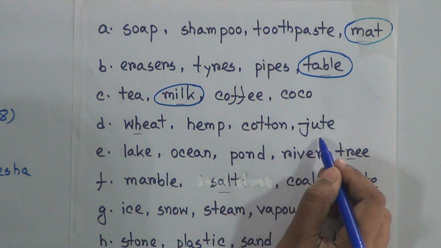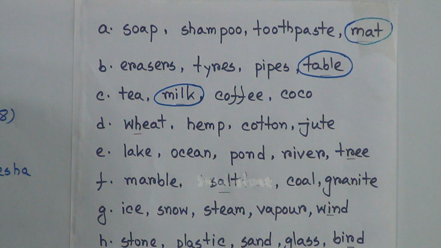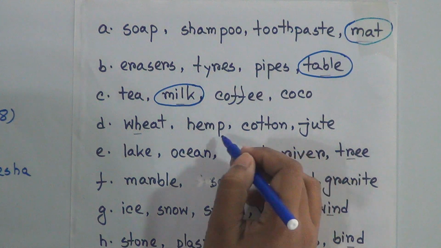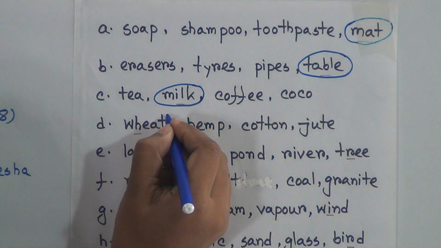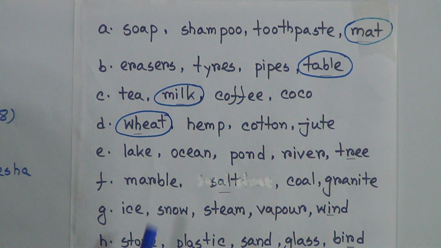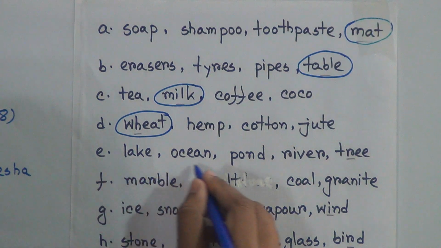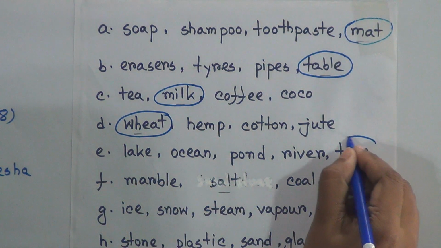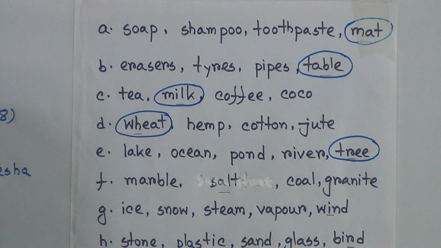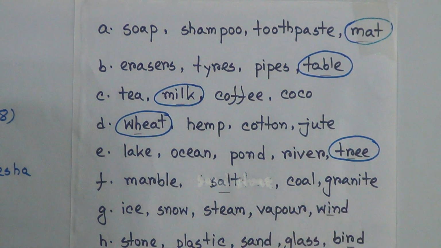From wheat we get edible product, but from cotton, jute, hemp we don't get edible product, so it will be wheat. Lake, ocean, pond, river, tea. Look here, these all are the source of water, only tea is another thing. Marble, salt, coal, granite.